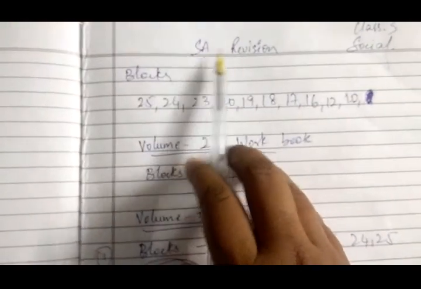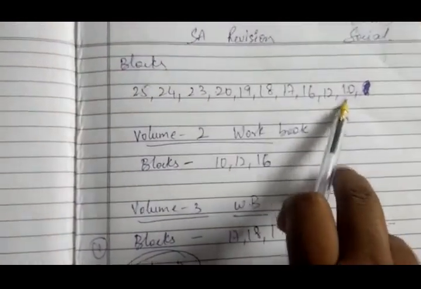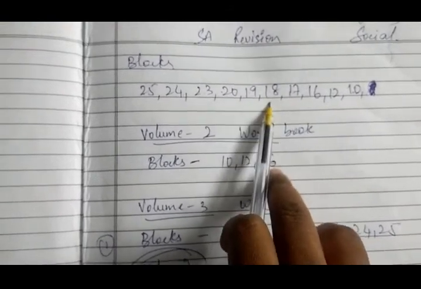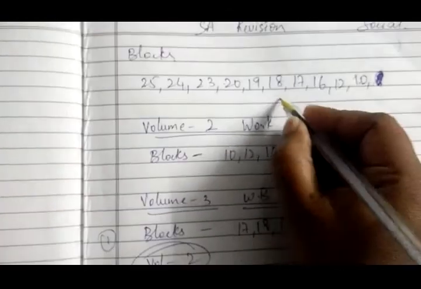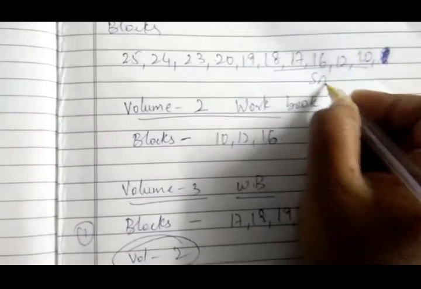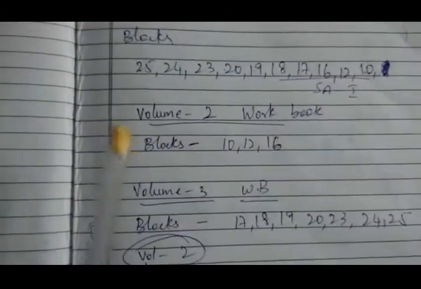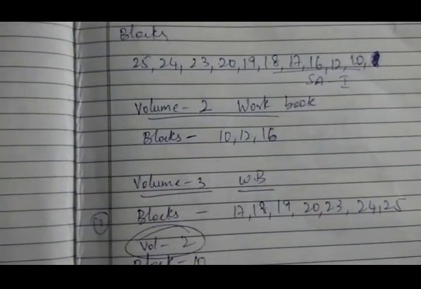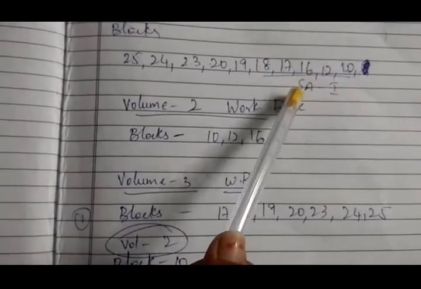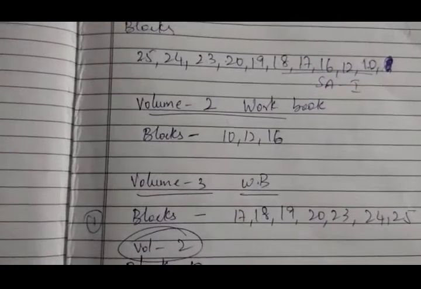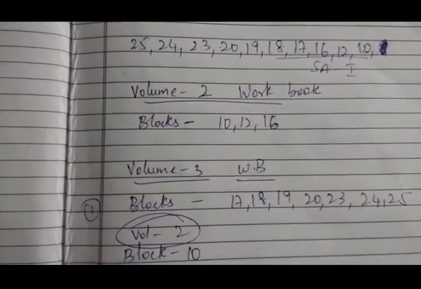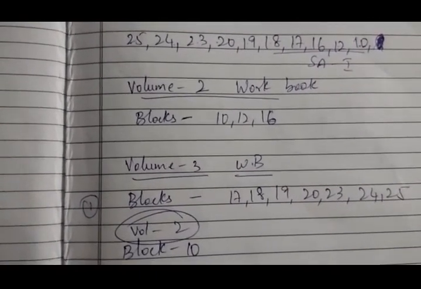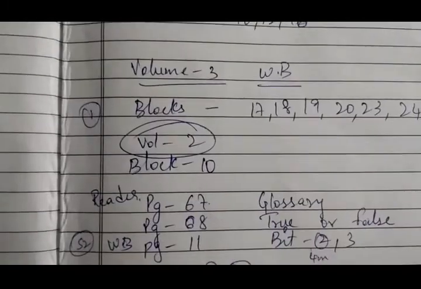Yes children, the essay 1 blocks we have are 10, 12, 16, 17, 18. These 5 blocks are for essay 1. So now we will read. Already we have done block 10, 12, 16, 17, 18. These blocks revision we have finished. Okay children, once again I will revise all the bits, children. Okay, let's start. The other bits also I have told.